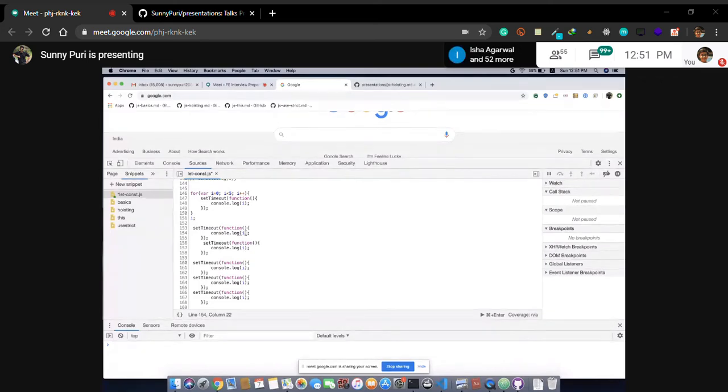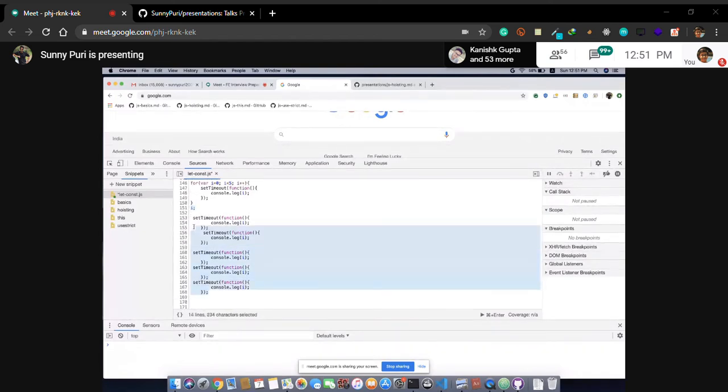You guys are getting it? This is a reference of i, not a value. So after this line, it will check, do we have any other things to execute? No, then it will go to the event loop and start executing. It will print 5 because at this point of time, i is 5. So this is basically the event loop concept, the closure concept. We are referring to a variable, not its value. Is this clear in this case?